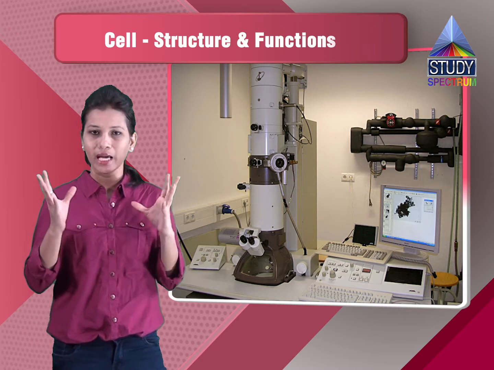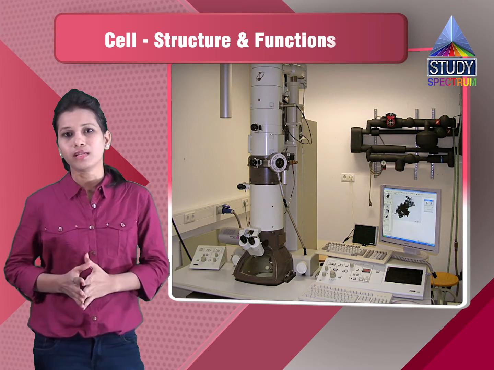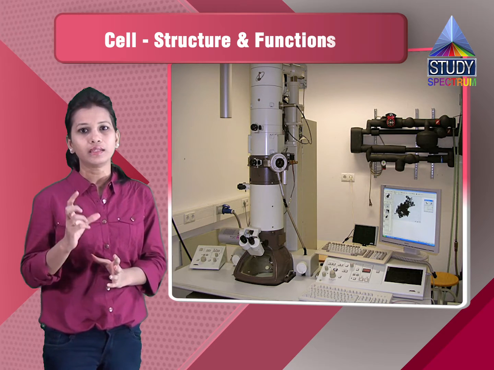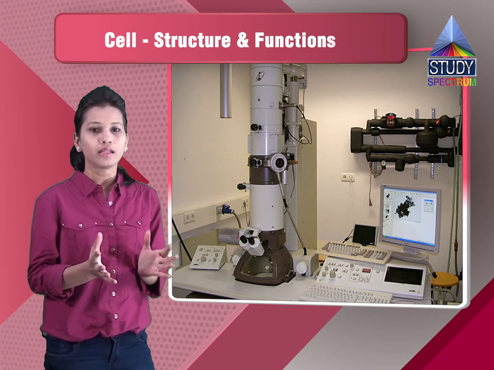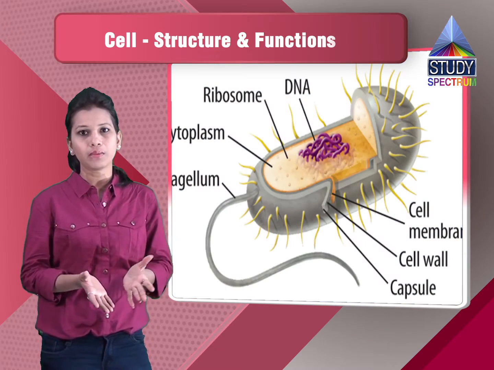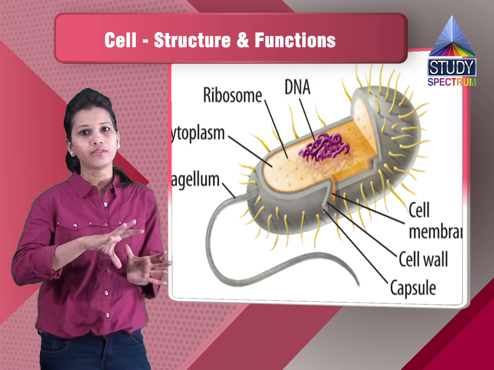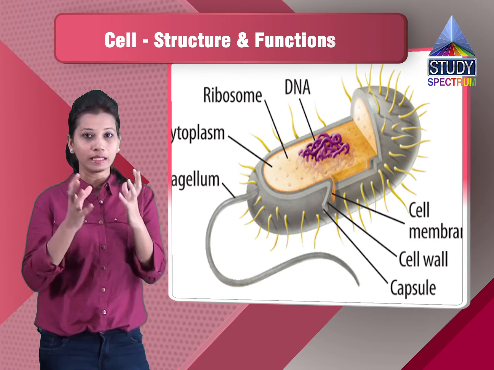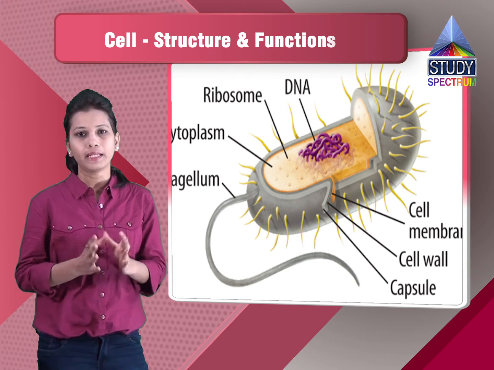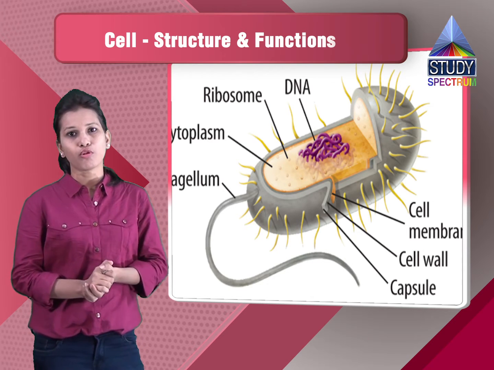Now we will see the different types of cells. We have unicellular as well as multicellular organisms. Unicellular organisms are those which have only a single cell. So these are the unicellular cells of the prokaryotes. Prokaryotes are organisms which are not well developed. They have a single cell in which all the organelles are there and all the functions are performed by that single cell only. The size of the prokaryotic cell is much smaller.